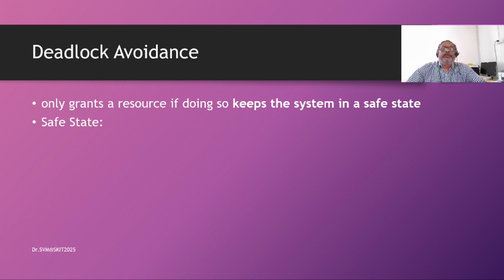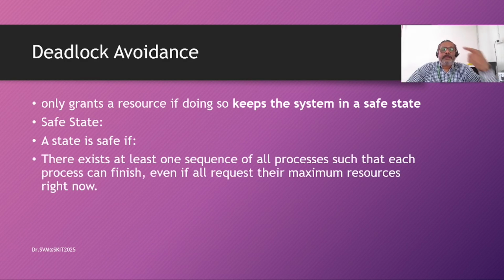So now the question is, what do we mean by safe state? A state is safe if there exists at least one sequence of all the processes such that each process can finish even if all request their maximum resources right now. What is it trying to say?